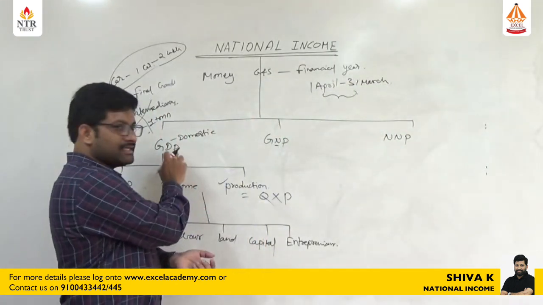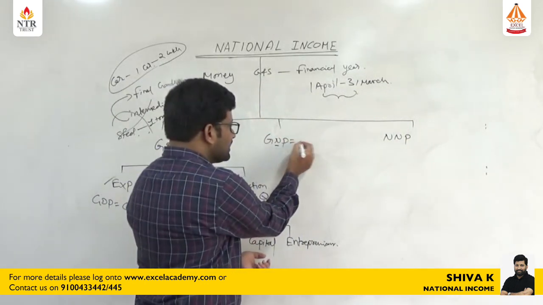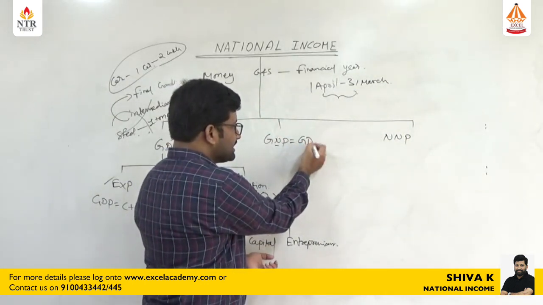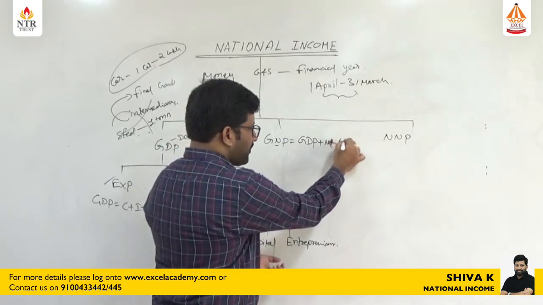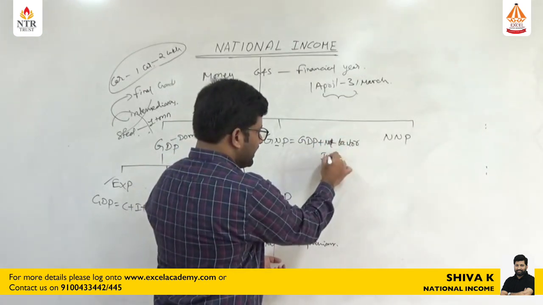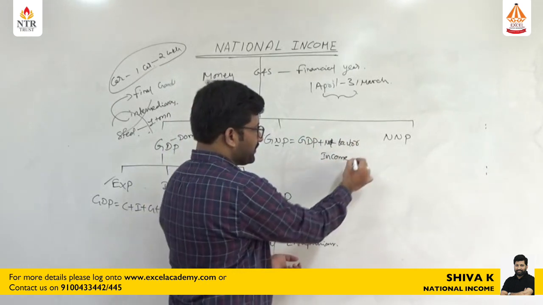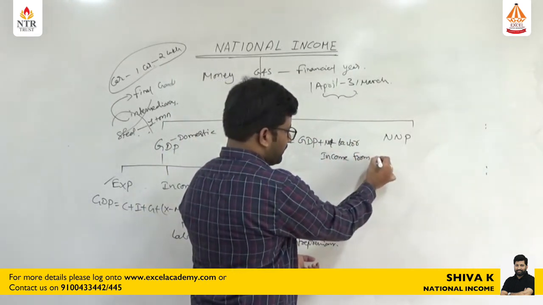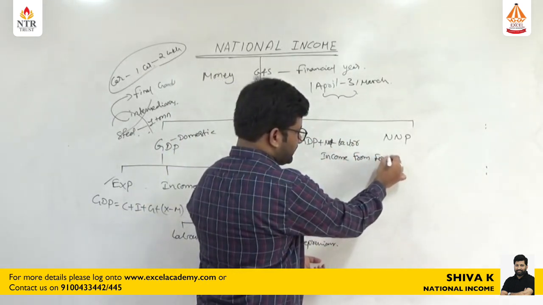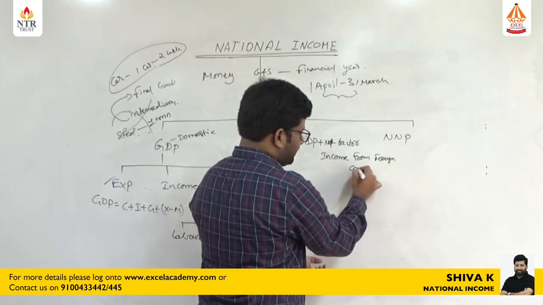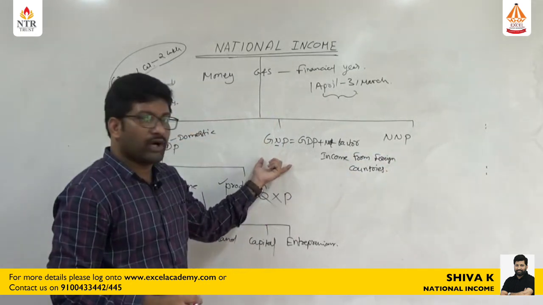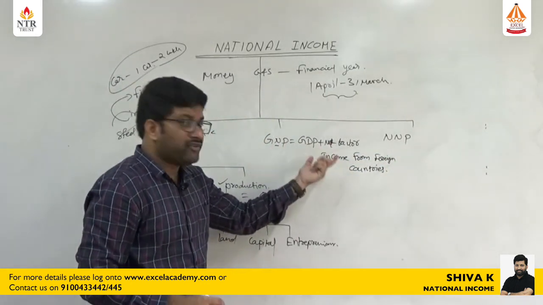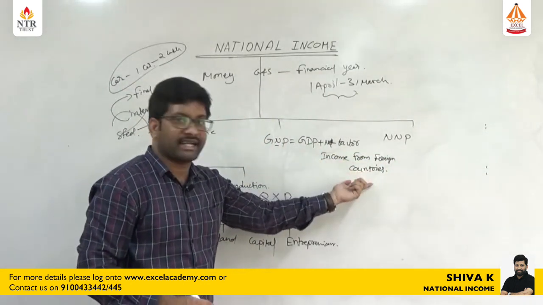After obtaining GDP, simply GNP is equal to GDP plus net factor income from foreign countries. GNP is equal to GDP plus net factor income from foreign countries.